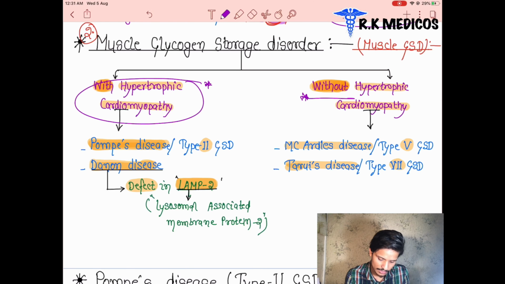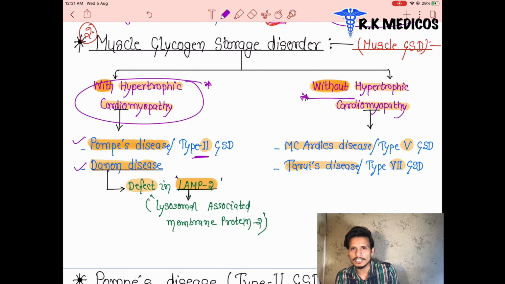and Danon's disease. Pompe's is type 2 and Danon's disease. These are the two diseases which are associated with cardiomyopathy, meaning they are associated with heart disease. But McArdle's disease and Tarui's disease are without hypertrophic cardiomyopathy. It means they are not associated with cardiomyopathy diseases.